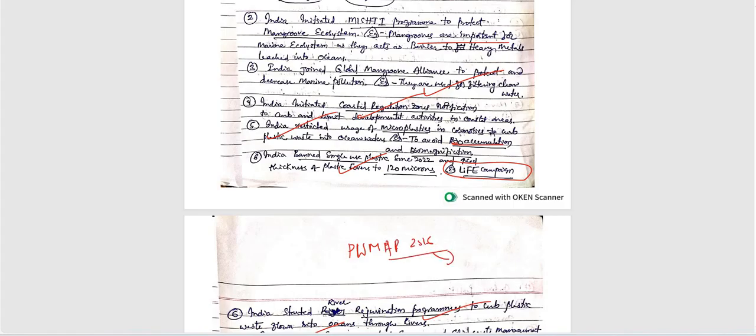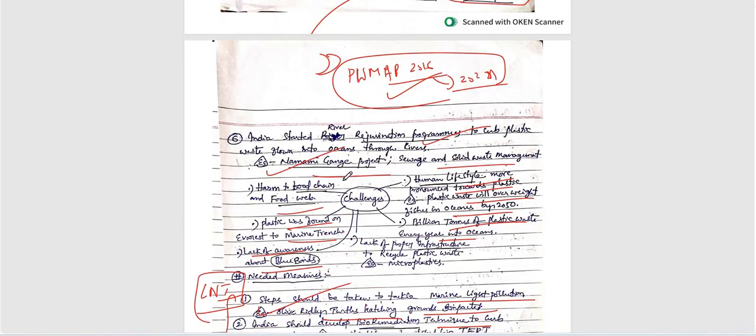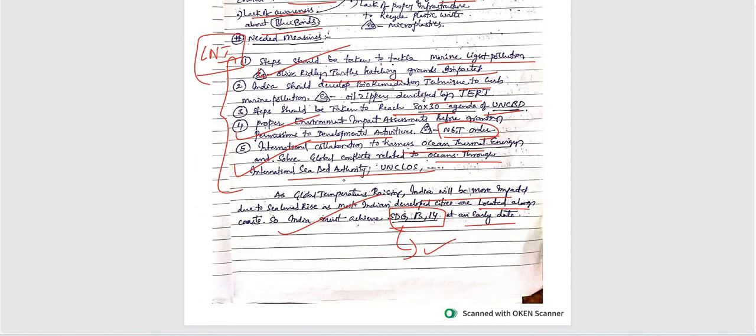Earlier 2016, recently amendment 2021, very important. You have mentioned the aim, but not included this particular phenomenon. The rules are very important here. Other than that, everything is okay.